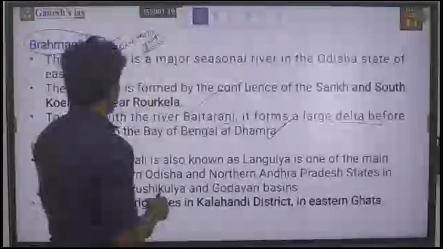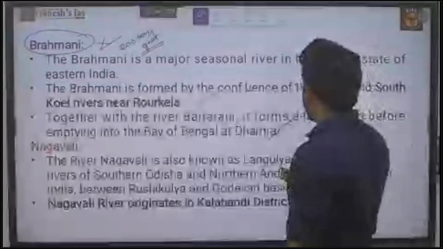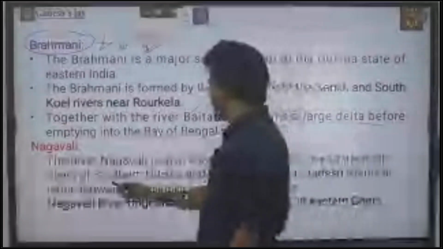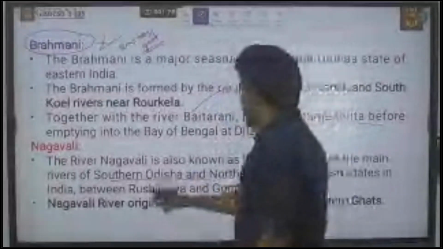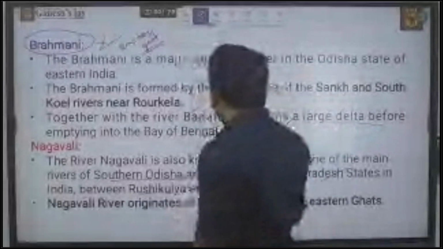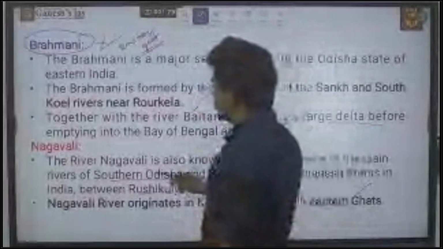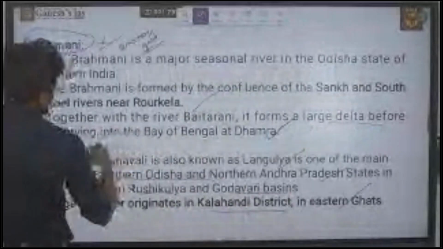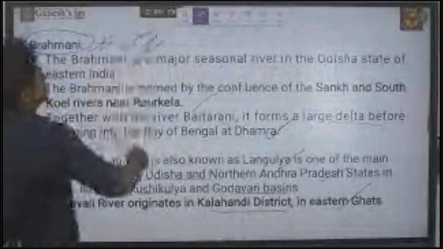Next, Nagavalli. The river Nagavalli is also known as Langulya. It is one of the main rivers in southern Odisha and northern Andhra Pradesh, between the Rushikulya and the Godavari basins. The Nagavalli river originates in Kalahandi district in the Eastern Ghats. So Nagavalli belongs to the Eastern Ghats, but Brahmani does not.